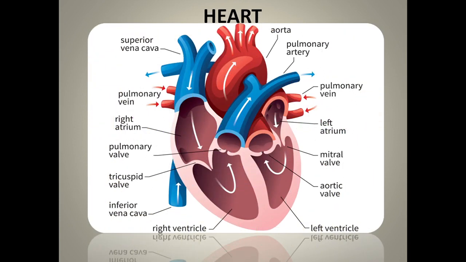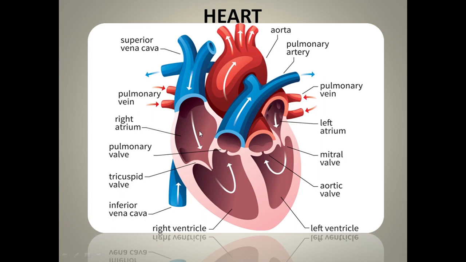So we'll move to the next part. Whenever we talk about circulation, we know that the heart is the organ concerned with the circulation. So here we mainly have to study the pathway of the blood, like from where it is flowing to where it is going, and whether it is oxygenated blood or oxygen deficient blood, and those things. Okay, so the important parts you have to see here are the superior vena cava, the pulmonary vein, then we have the right atrium.